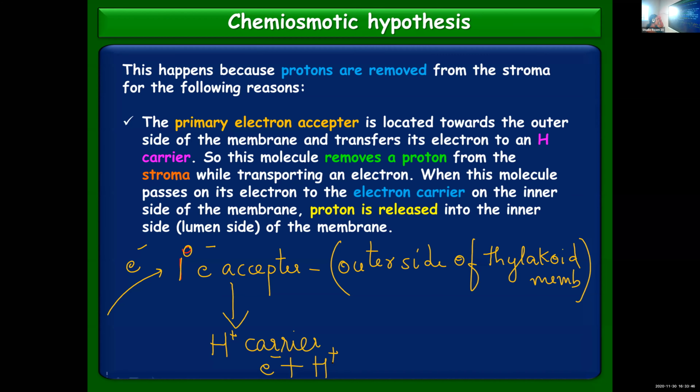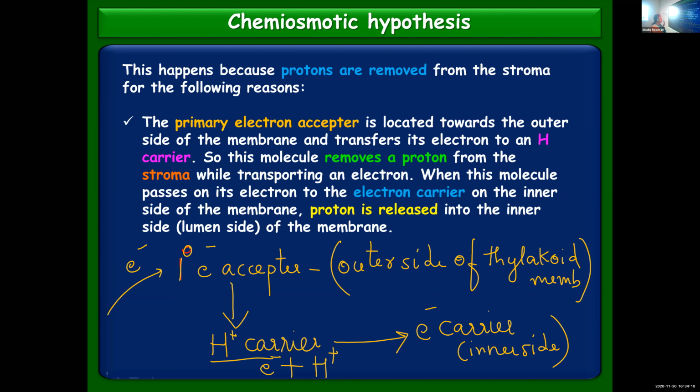From this proton carrier, it will be transferred to an electron carrier, which is located on the inner side, in the lumen of the membrane. So protons also will be released to the inner side.